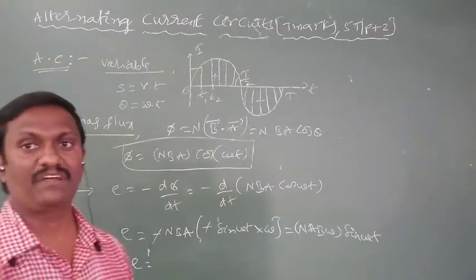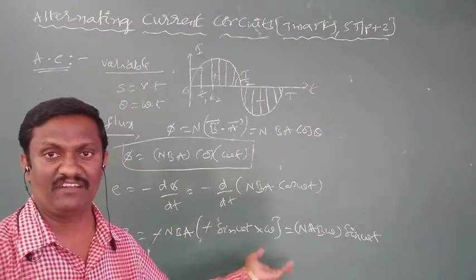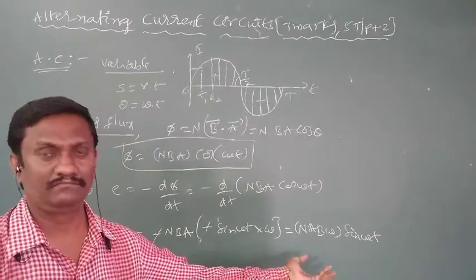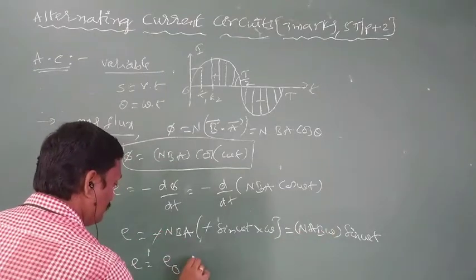Here N means number of turns, constant. A means area of the coil, constant. B means applied field, constant. Omega means angular velocity, also constant. All these constants are named E naught.